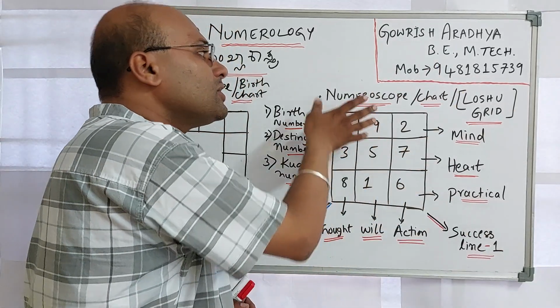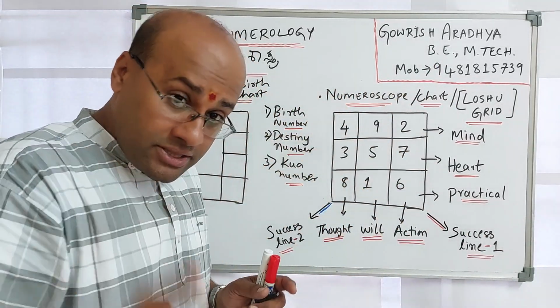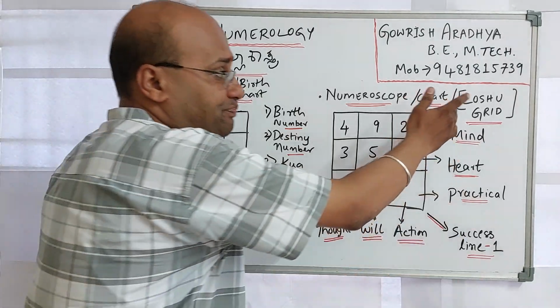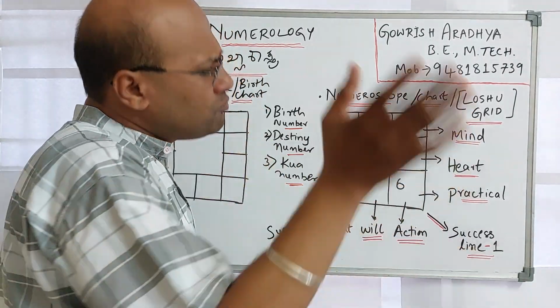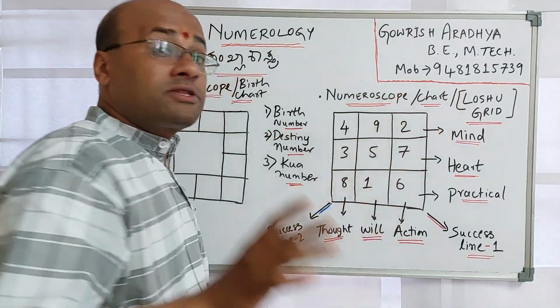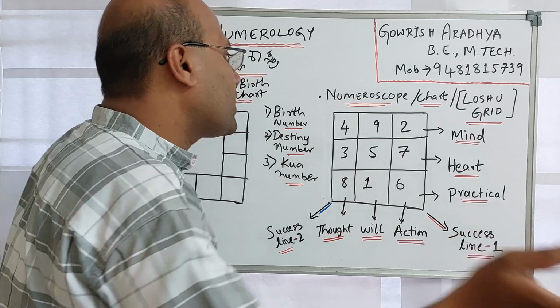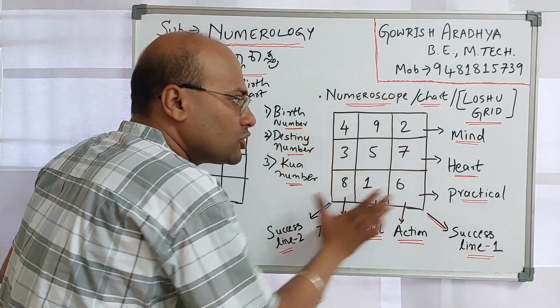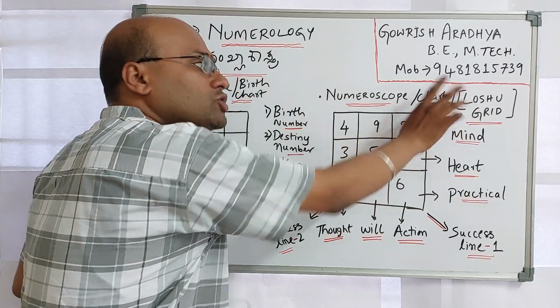When we think about numerology, as I said earlier, we can also do it using the Vedic grid, but since the Lo Shu grid is the most commonly used, I am explaining with respect to the Lo Shu grid. This is how a numeroscope or numero chart formed using the Lo Shu grid looks.